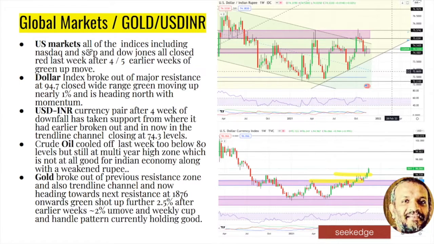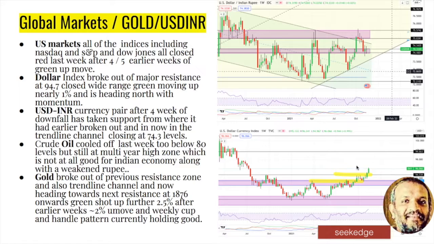Now, global markets. If you see USD INR, this is the weekly candle for the USD INR currency pair. The pair is taking support, after facing resistance to the upside, and it seems not ready to go above the 75 level, and then it has settled around the 74 kind of levels, right? It also dipped, so it's consolidating and maintaining the channel trend line.